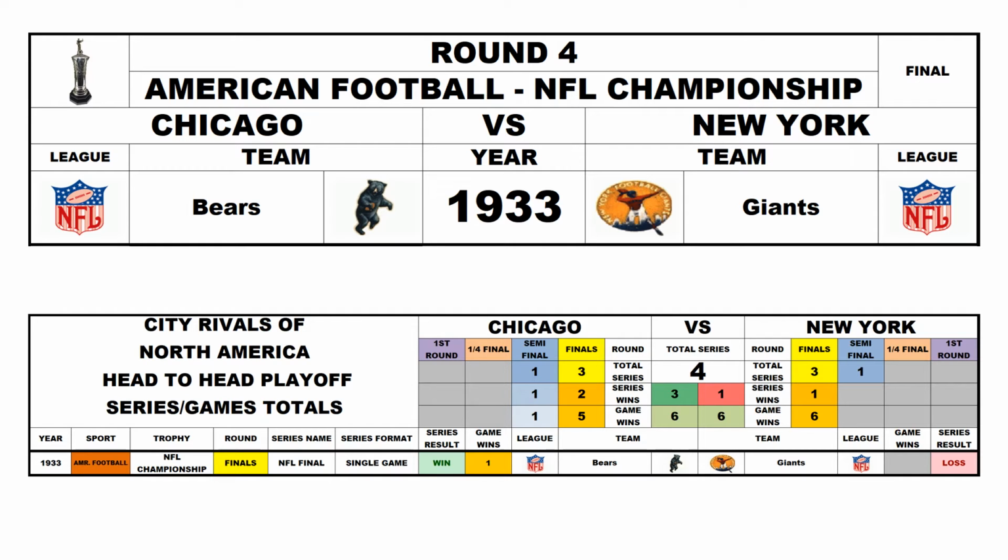Round 4, NFL Championship 1933, the Chicago Bears versus the New York Giants. Chicago won the game and were the NFL champions, so now it's Chicago 3 and New York 1.